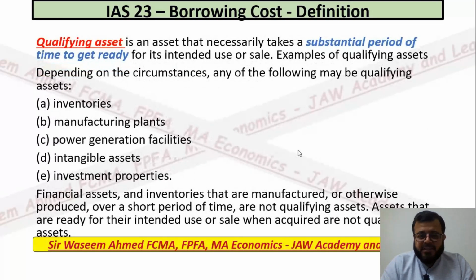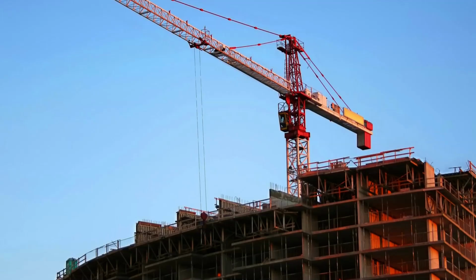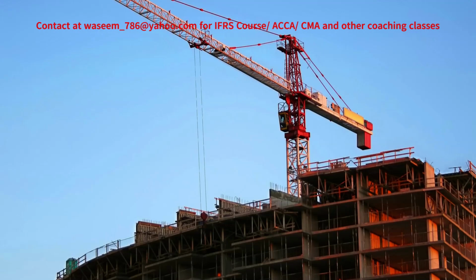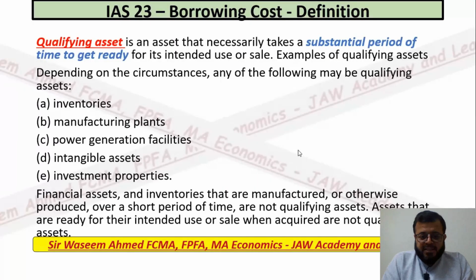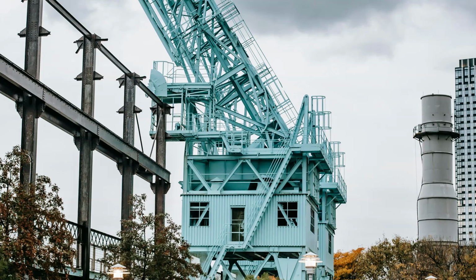It is very important that you understand the qualifying asset. This is a very important concept in IAS 23. What is a qualifying asset? A qualifying asset is an asset that necessarily takes a substantial period of time to get ready for its intended use or sale. Depending on the circumstances, any of the following may be qualifying assets: inventories, manufacturing plants. Financial assets and inventories that are manufactured or otherwise produced over a short period of time are not qualifying assets. Assets that are ready for their intended use or sale when acquired are not qualifying assets.